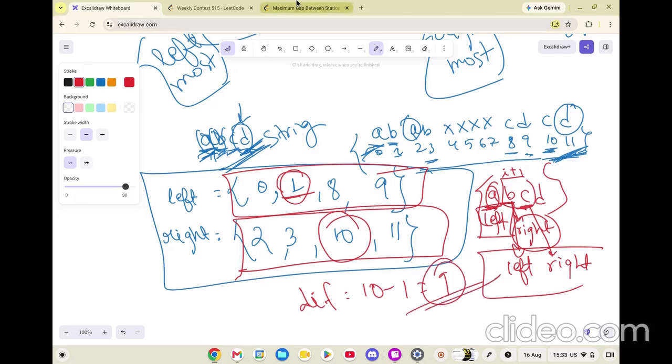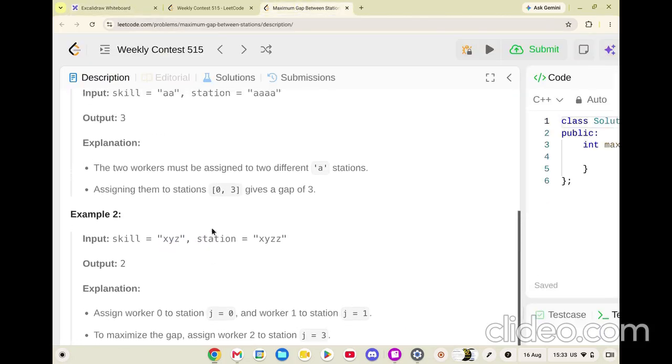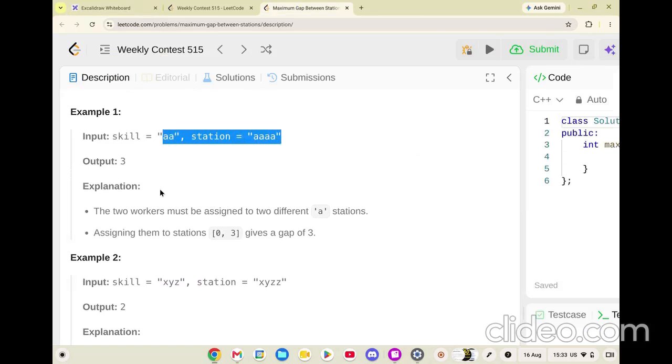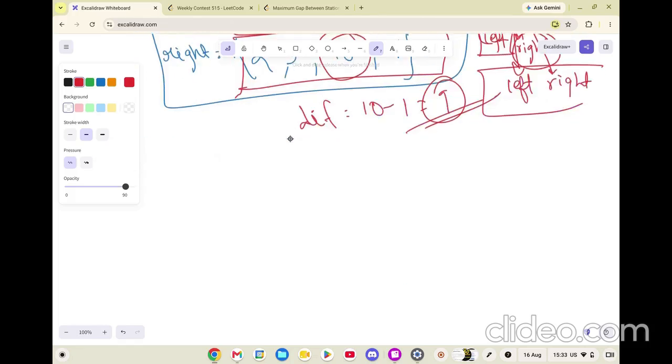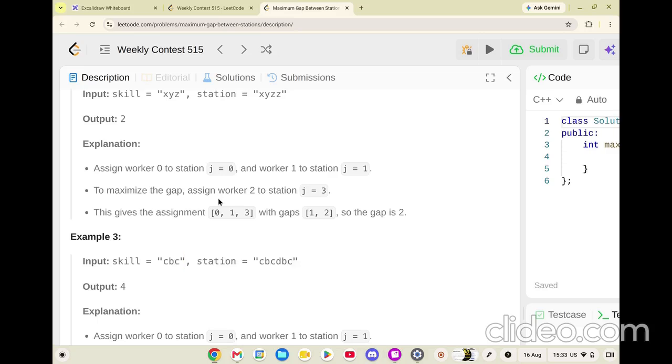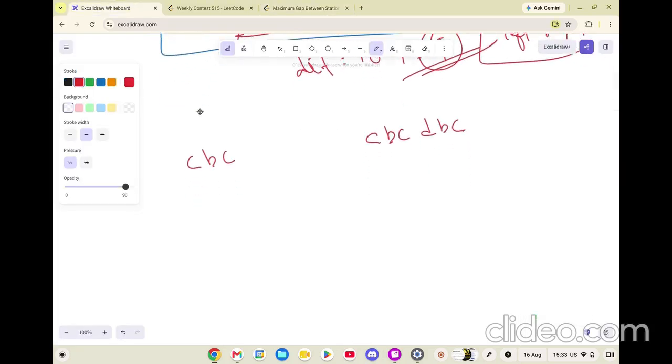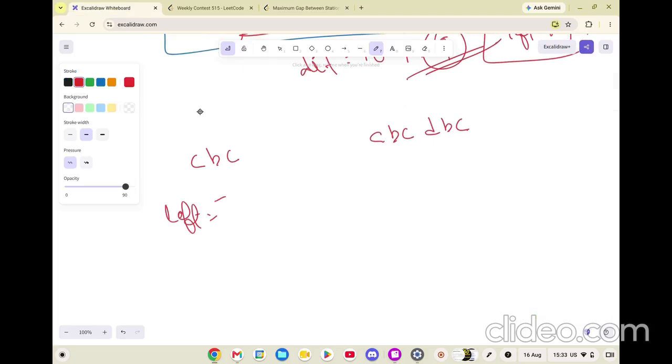We will take a test case which is given, so that you don't think that, hey, you just fooled us, right? Do we have something better? We can take this, CBC and DBC. Okay, so it is CBC, CBC, DBC. This was the string, if I'm not wrong. So let's quickly build the left and right. The left for this will be 0. B's leftmost is 1. You can go ahead with yourself as well.